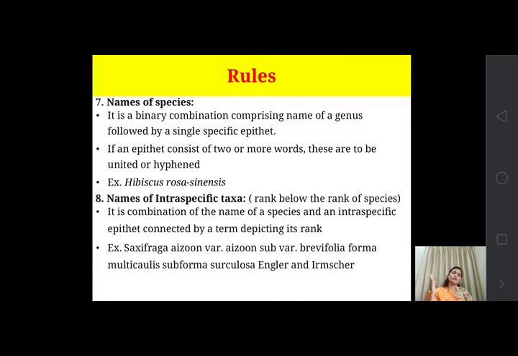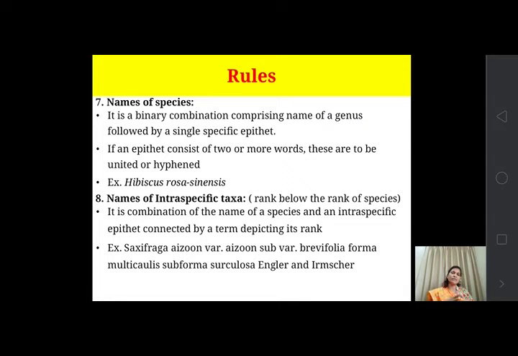Now the name of an intraspecific taxon, that is, a rank below the rank of species, such as subspecies. It is again a combination of the name of a species and an intraspecific epithet connected by a term depicting its rank. So it is always the combination of species and subspecies name.